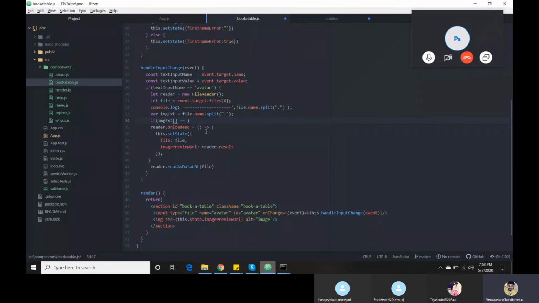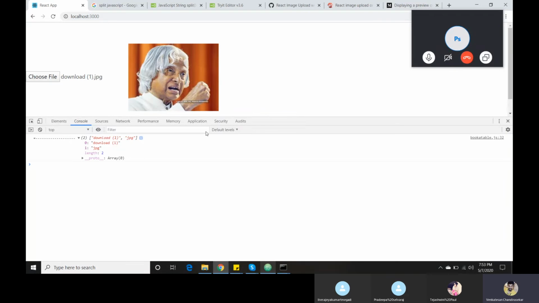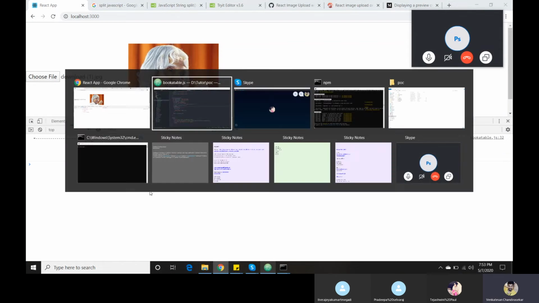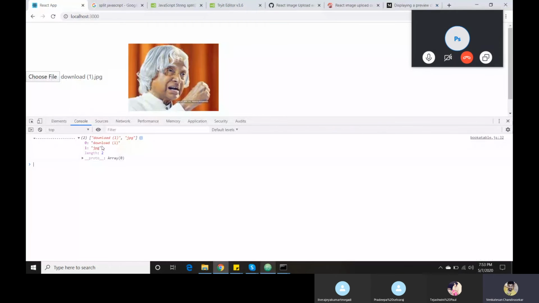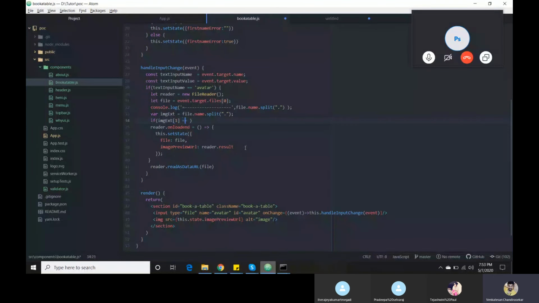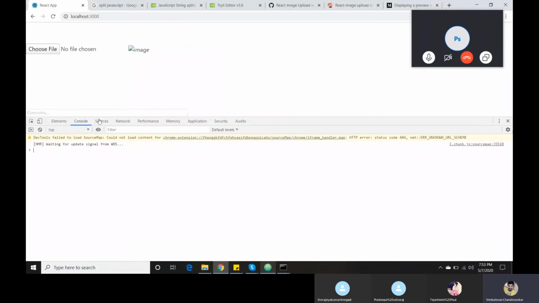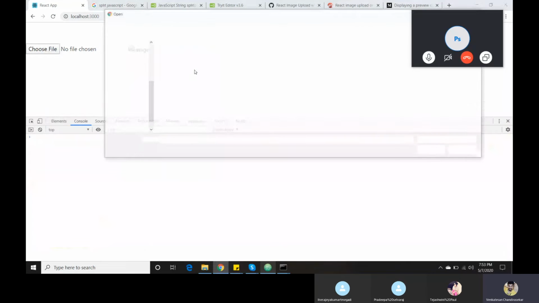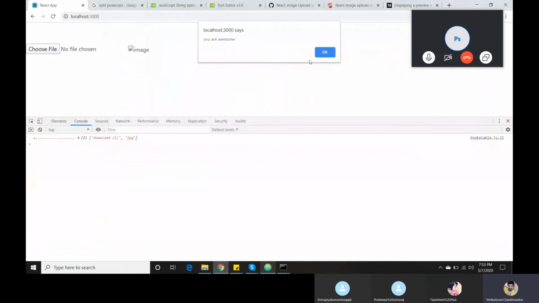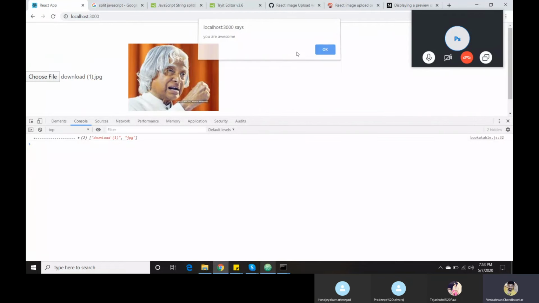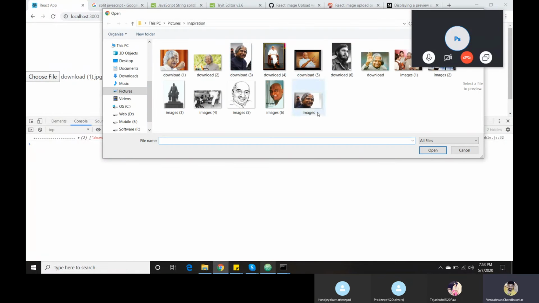So in our array we have the extension at array index 1, and 0 is the file name.